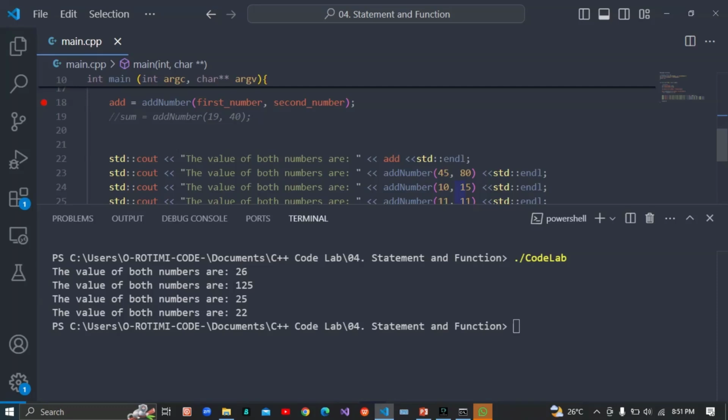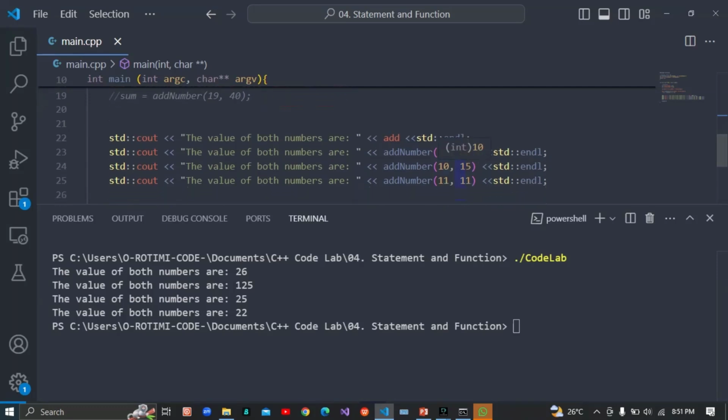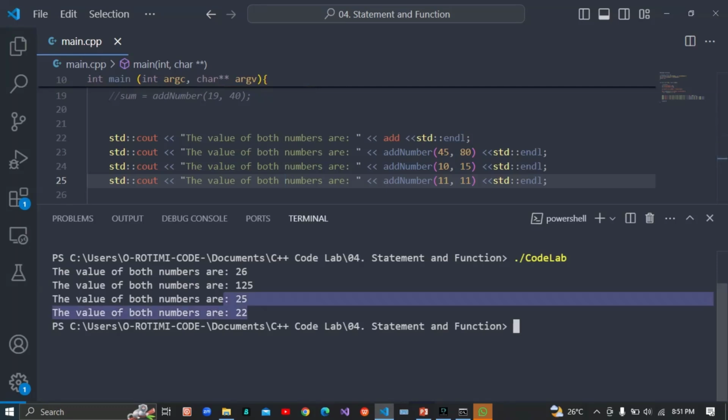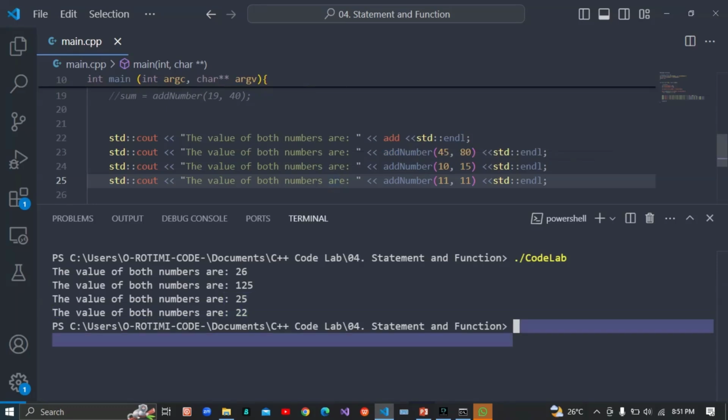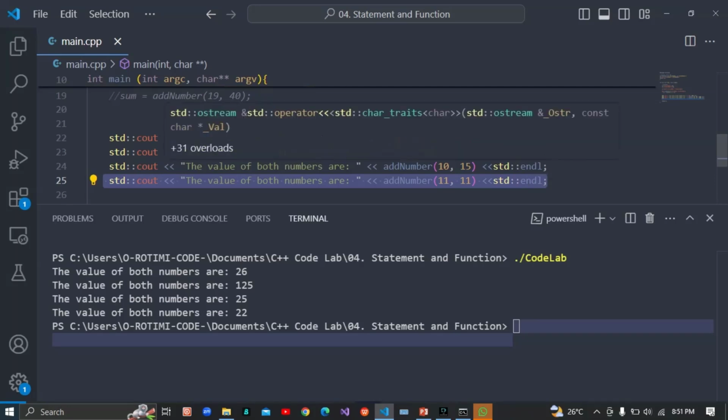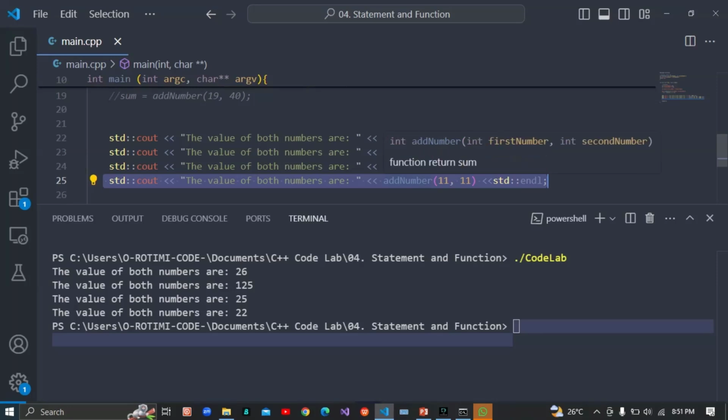So it goes to this function. It adds the first one and the second one. The next one adds 11 plus 11. Sorry, what did I have here? Sorry, 10 plus 15 is going to be 25, and it adds 11 plus 11, 26. So that's how you reuse your function. You can reuse it as much as possible. It won't affect you, so you use it with different values. That's just the benefit of it. And this is one of the easiest ways of using your function, by calling it directly. That's why if you want to print it, just print it to the console directly. So we are using it more than once.